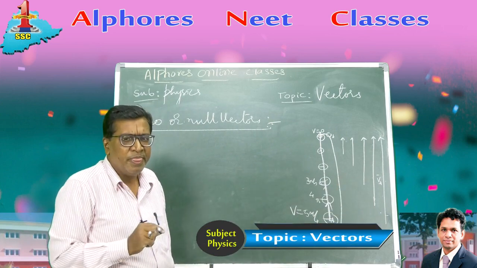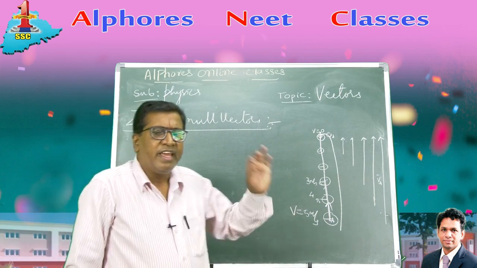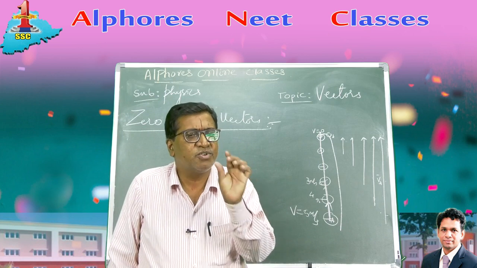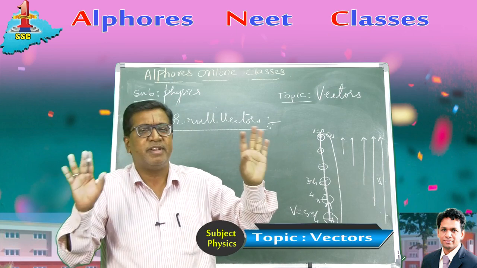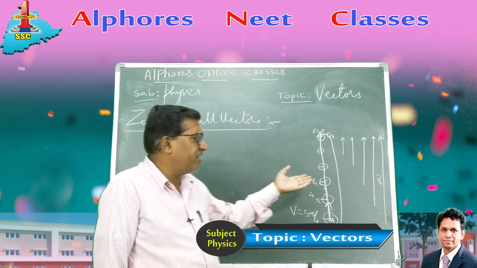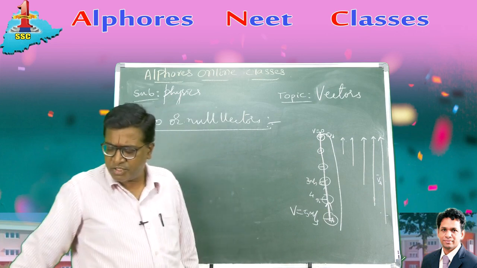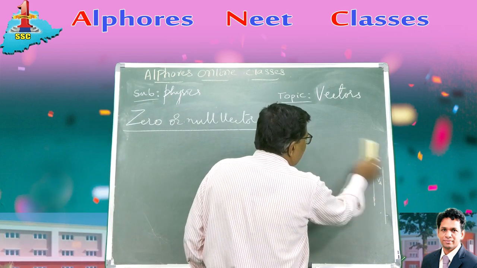Well, the value is 0, but the direction can be assigned. Any direction can be assigned. A 0 vector is the one which has no magnitude. The magnitude is 0 and the direction is indeterminate. It can have arbitrary direction. Right? So it has very good physical significance, and a lot of importance in physics to explain certain vector quantities.